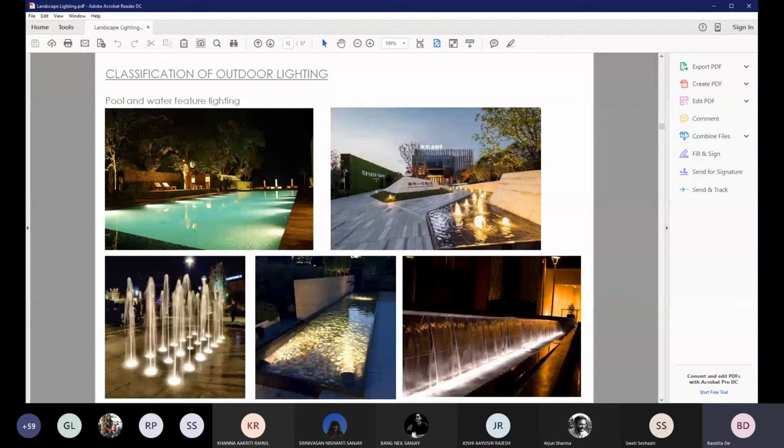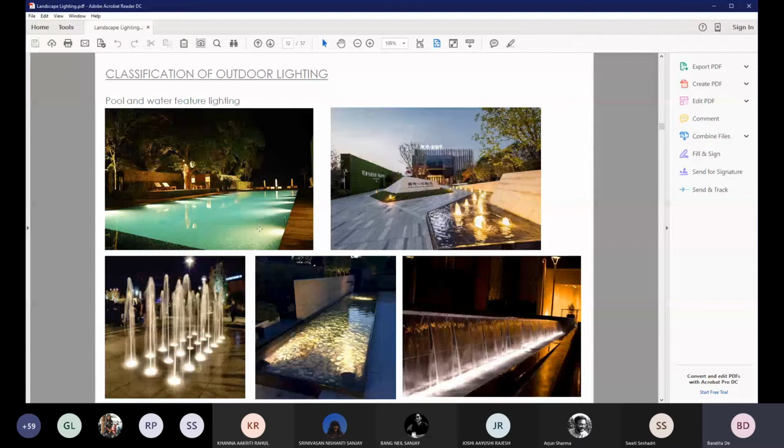Pool lighting is not just to make the swimming pool look good, the lighting has to be adequate for a pool user to use it. Also, the positioning of the lights has to be decided so that when one is swimming inside the pool, the glare does not cause any disturbance to the swimmer.